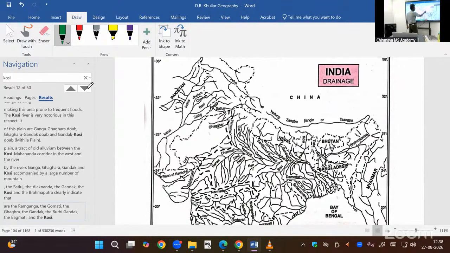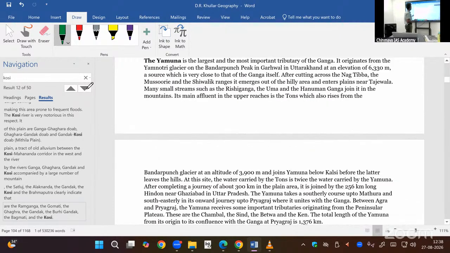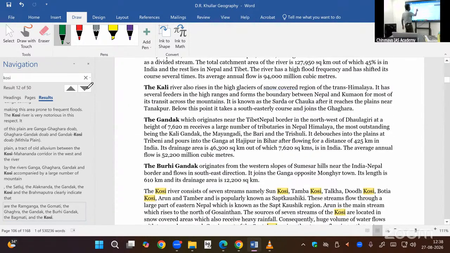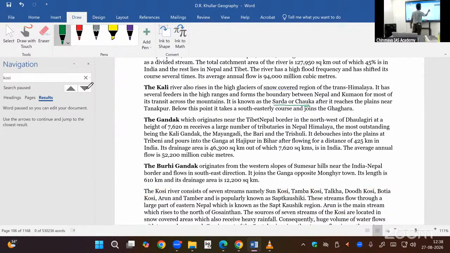Okay, Kosi River and other rivers, Sharda, Gagra, these rivers. Where they are originating, where they are going, like that we have that. Also here, Kali River. It is known as Sharda, Chauka is another name. Sharda River in India. So we have completed. Then it joins with the Gagra. Simple. Okay. Then multi-purpose project.